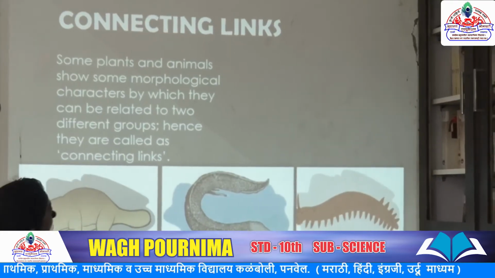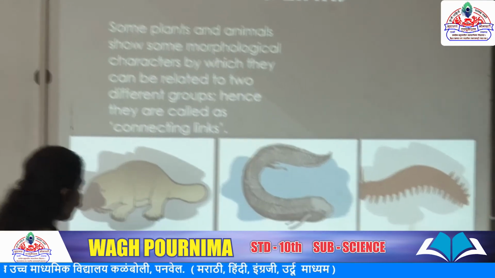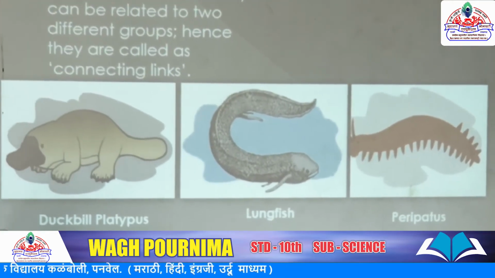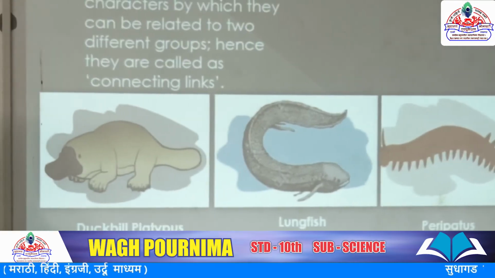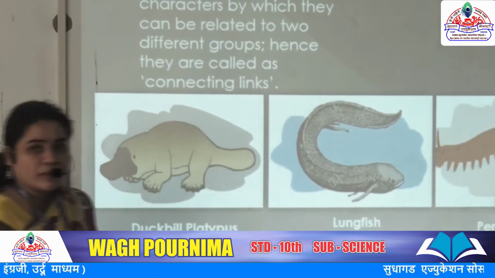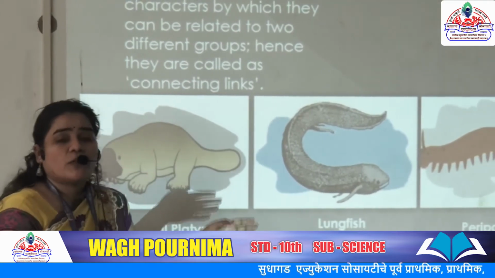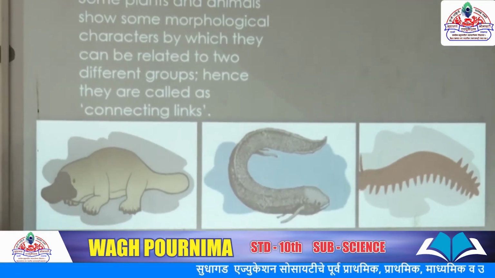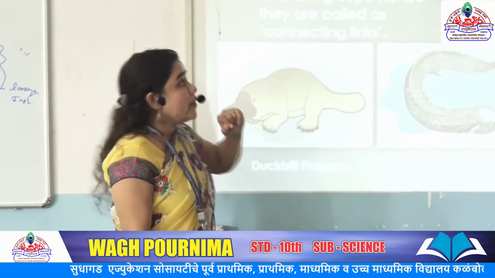Next is connecting links. Now first observe these pictures here. The first ones are duckbill, polypterus, lungfish, and peripatus. All of you know about the classification of animals, in which they are given phyla or groups. Here, these animals follow two groups of phyla. They connect between two forms, and that's why they are called connecting links.